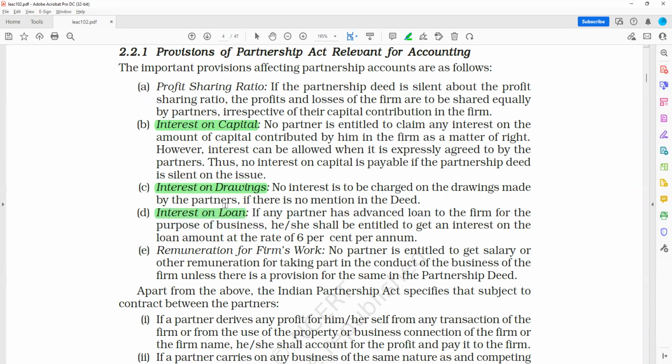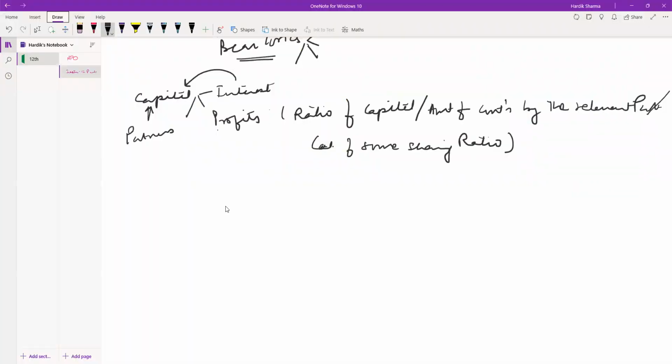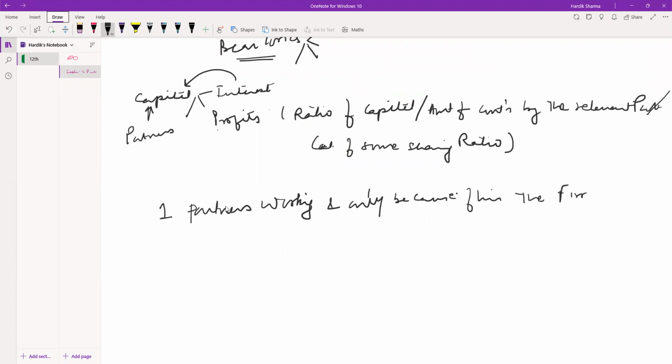Now, if for example there are 5 partners and one of the partners is working continuously, and only because of him the firm is able to earn profit, right?